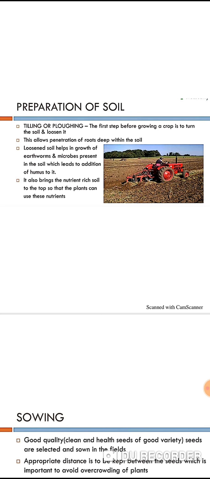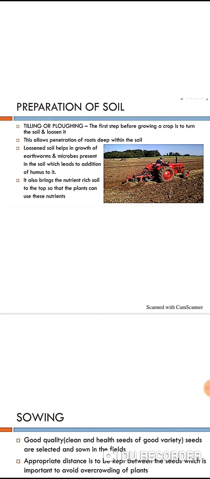When you sow the seed into the field, the roots hardly move up to 5 centimeters or within 12 centimeters, within a foot. If the topsoil does not contain nutrients, you can't get a better yield of the crop at the end of the season.